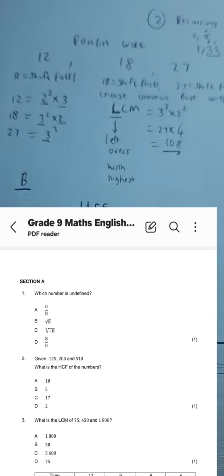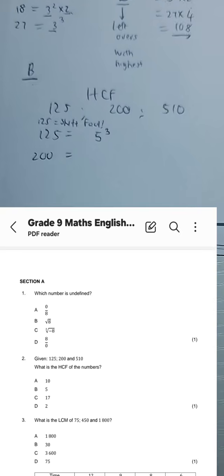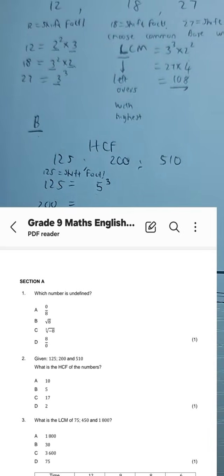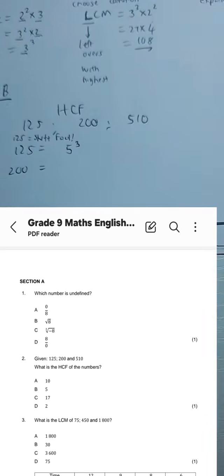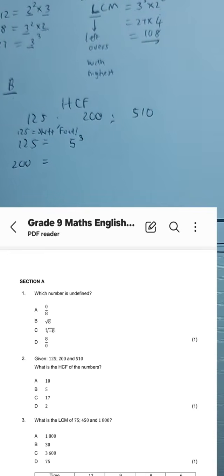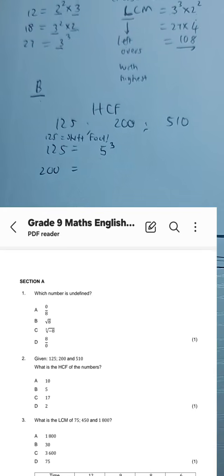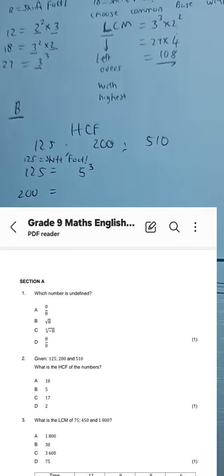What about 200, guys? What is the product of prime factors for 200? If we say 200 is equal to shift fact, what do we get?